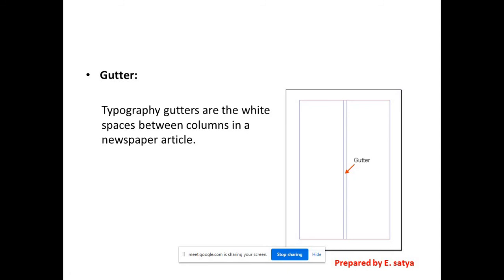Mostly any newspaper except The Hindu, I think, has 6 columns in a layout. In one page, The Hindu has 6 columns. Other newspapers mostly spread 8 columns. Each column is 4.5 centimeters wide, right? So between 2 columns, 0.5 is the gap, right? That is called a gutter. The gutter is between columns in a newspaper or in any magazine. That is gutter.